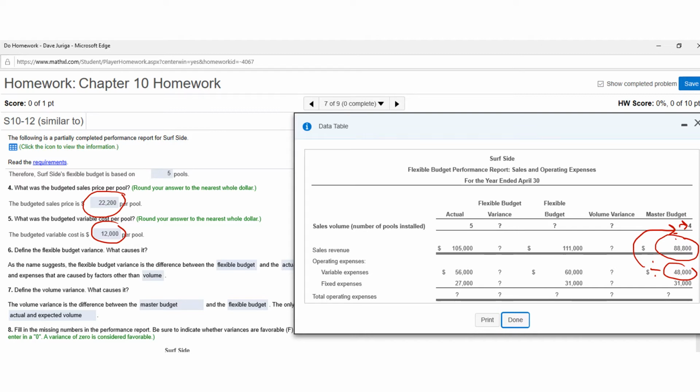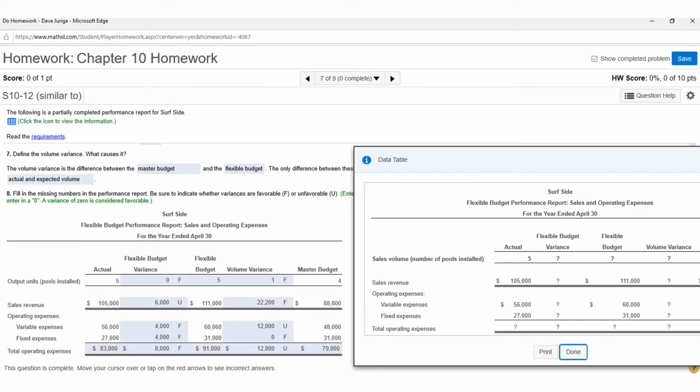Number 6 says define the flexible budget variance, what causes it, and you're going to have to fill in the blanks. As the name suggests, the flexible budget variance is the difference between the flexible budget and the actual results. And of course, any differences between the flexible budget and the master budget are based on volume. You'll see that in this little link right there. Number 7 says, define the volume variance. What causes it? Well, what causes the volume variance is that the flexible budget, in this problem, is going to be using 5 pools, whereas the master budget uses 4. So any differences between the flexible budget and the master budget are because they use a different volume.